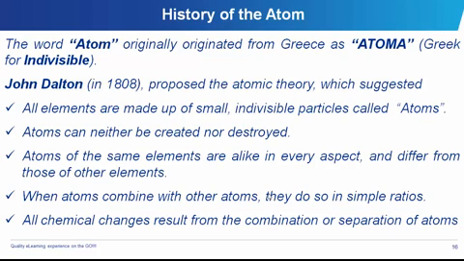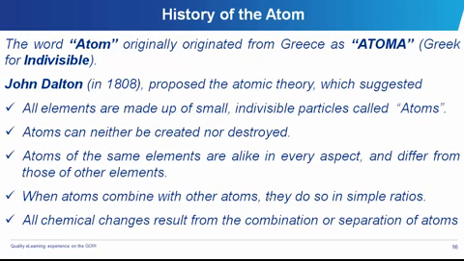The first one says that all elements are made up of small indivisible particles called atoms. The second one said atoms can neither be created nor destroyed. The third one said that atoms of the same elements are alike in every aspect and differ from those of others in every aspect. The fourth one says when atoms combine with each other, they do so in small ratios. The last says all chemical changes result from combination or separation of atoms.